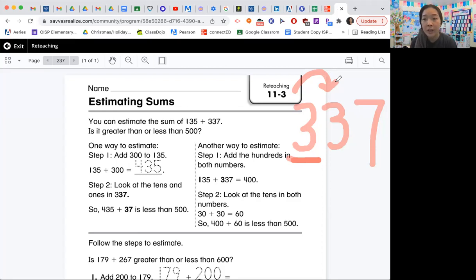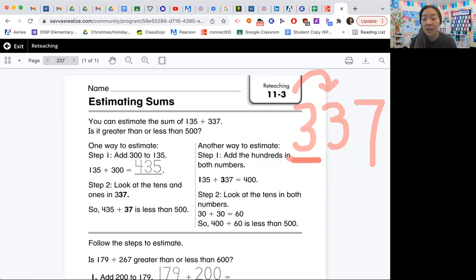Here's my poem for you guys. Ready? We did a poem for subtraction. Now we're going to do one for estimation. 5 or more, let it soar. 4 or less, let it rest. Can you guys all say that for me? 5 or more, let it soar. 4 or less, let it rest. Okay, so this number, is it 5 or more, or is it 4 or less? It is 4 or less.